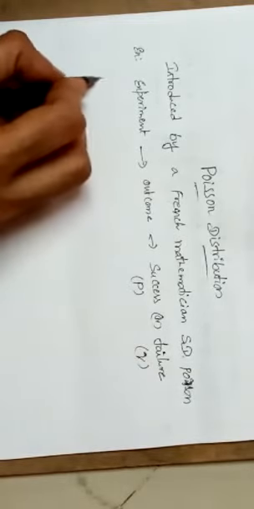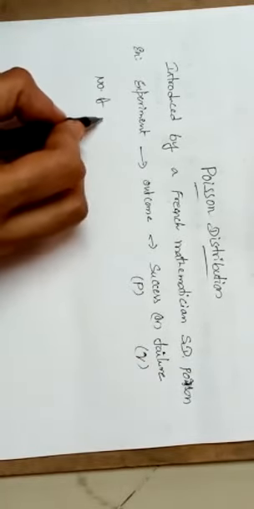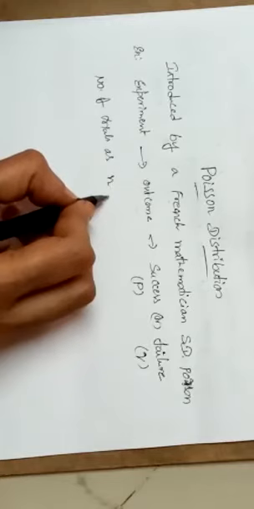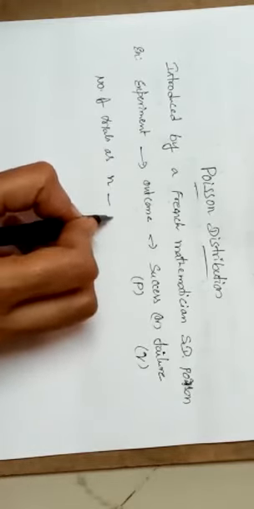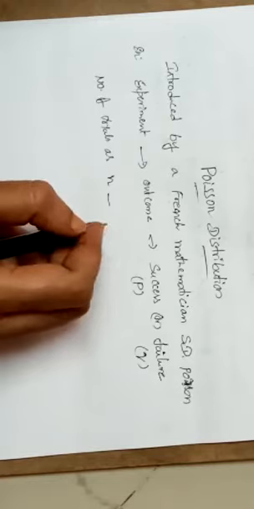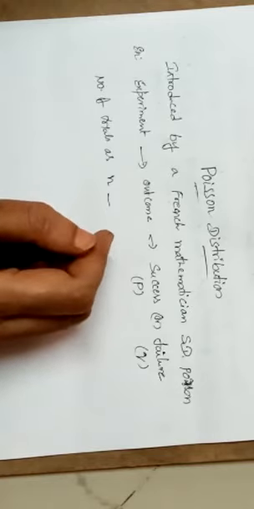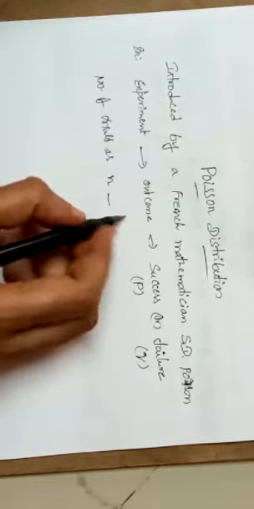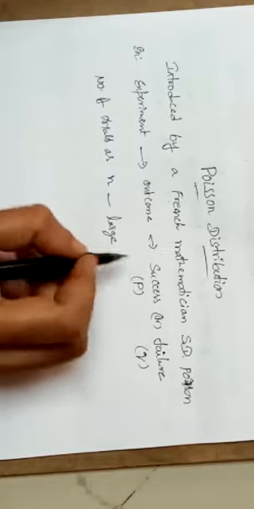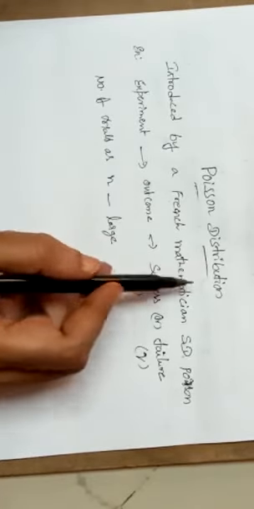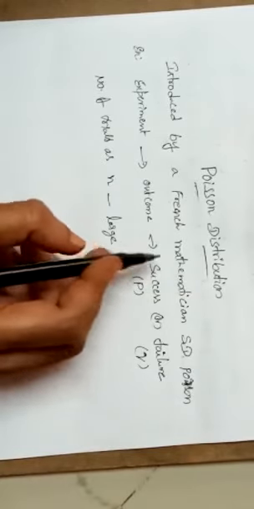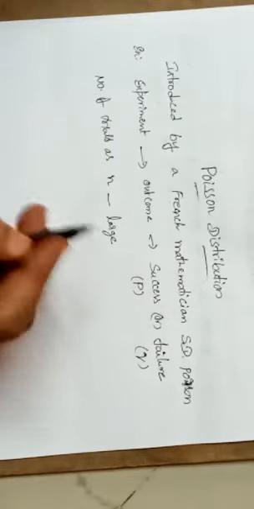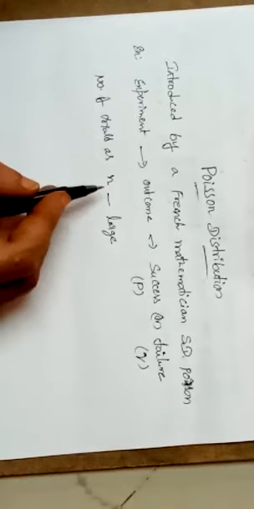So consider this success as P and this failure as Q. Whenever you take the number of trials as n, and that number is small, then it comes under the binomial distribution, which we discussed in the previous class. Whenever the number of trials is large, then we consider the Poisson distribution. So this is the small difference between the binomial and Poisson distributions. You can easily identify them according to the number of trials.